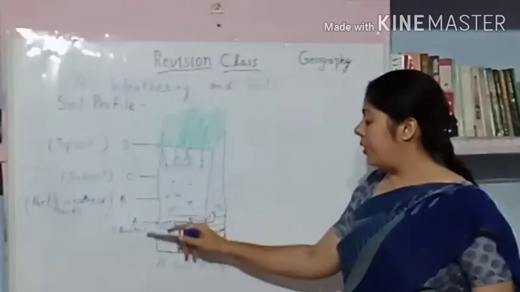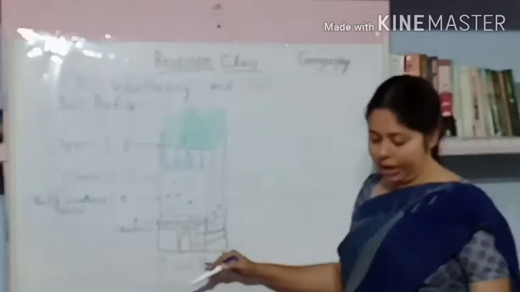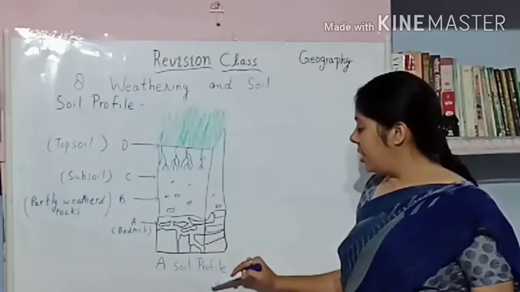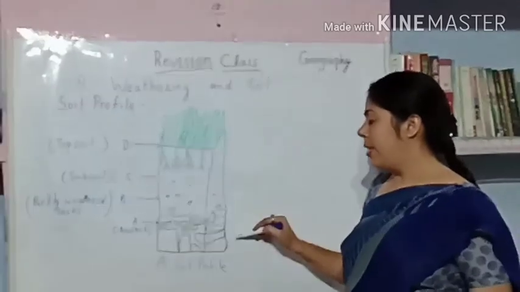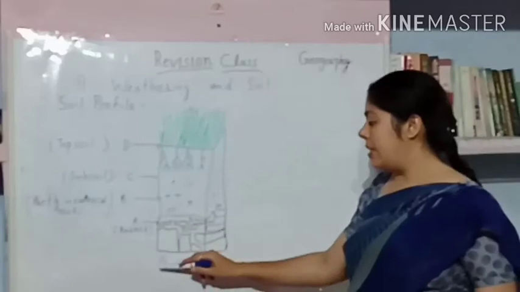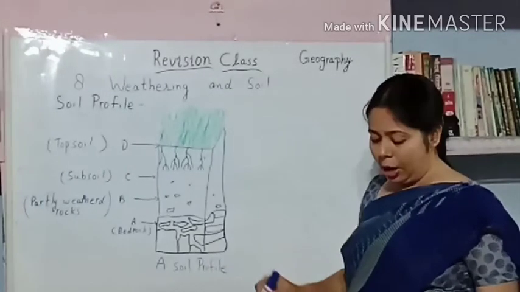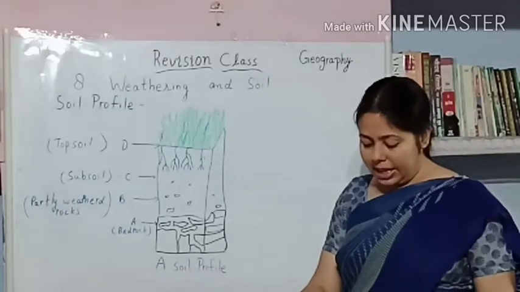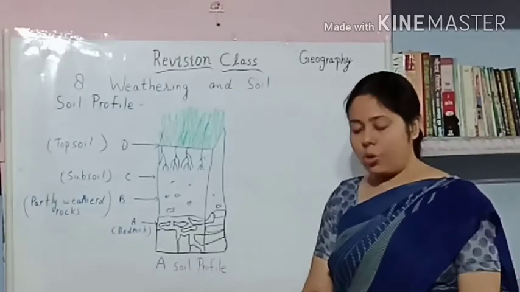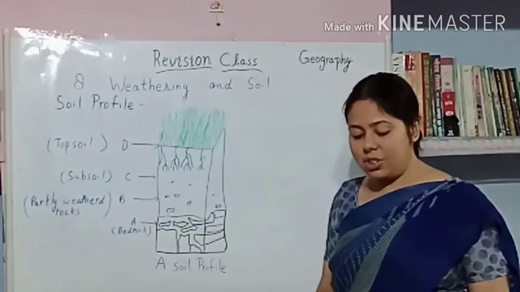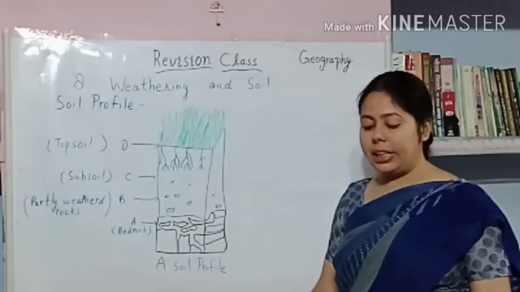And this is a vertical section of soil. This vertical section is called a soil profile. Such profiles are commonly seen along roads and railway lines which pass through open tunnels.